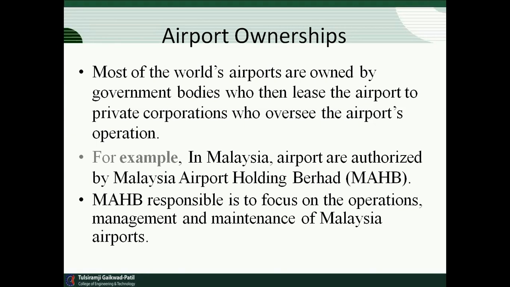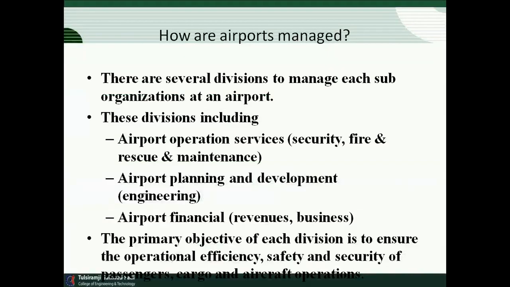In our country, Indian airports are managed by our central government. We have different types of airports: national airports, international airports, regional airports, and domestic airports. All the airports are managed by the central government of India.